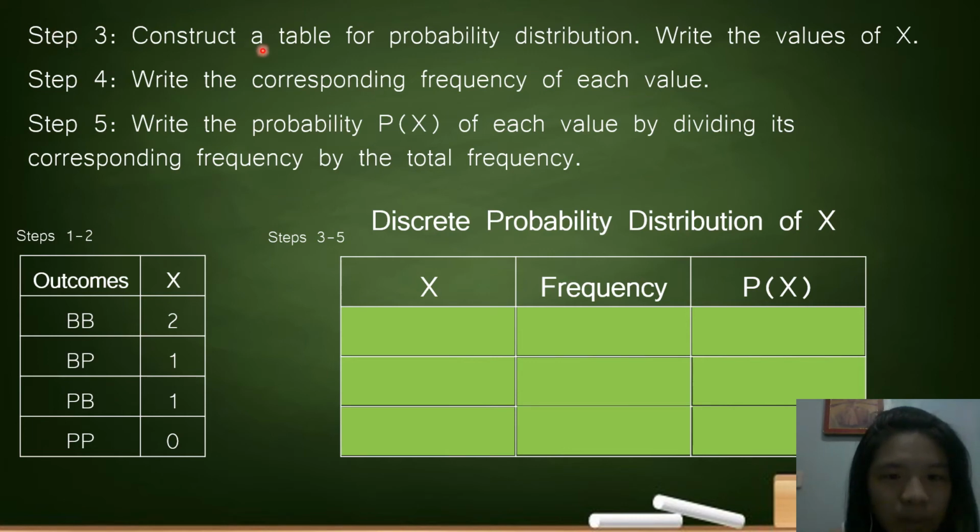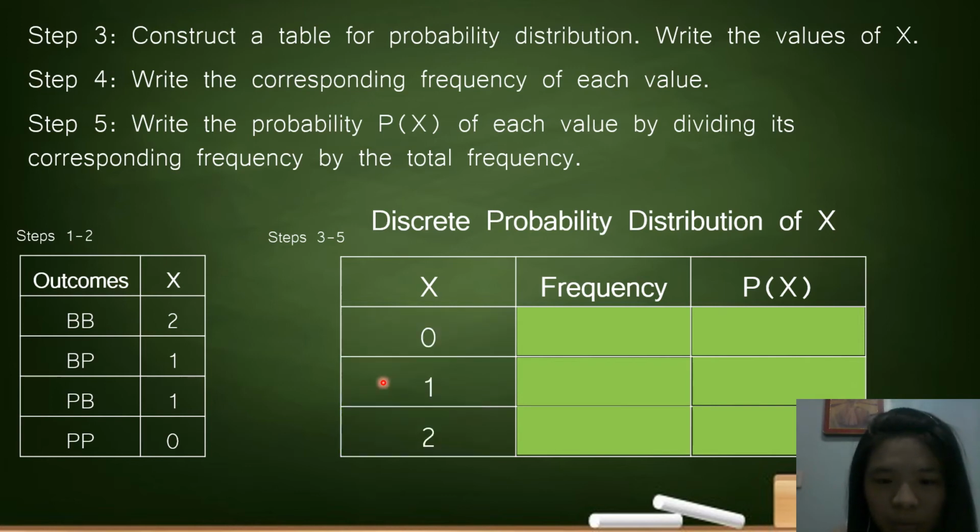Step 3, we construct a table for the probability distribution. Write the values of x. So here is the table for the probability distribution. Here is the value of x. What are the values of x? That is 0, 1, and 2, right? So we arrange them in ascending order, 0, 1, 2, pataas. So step 3, we're done there.